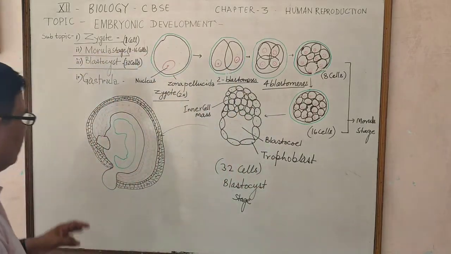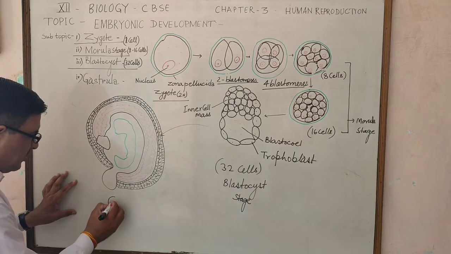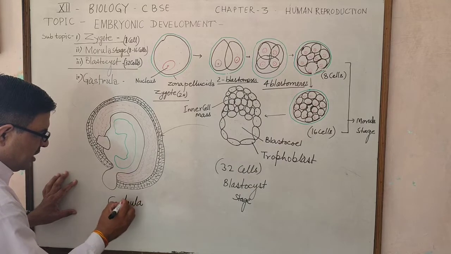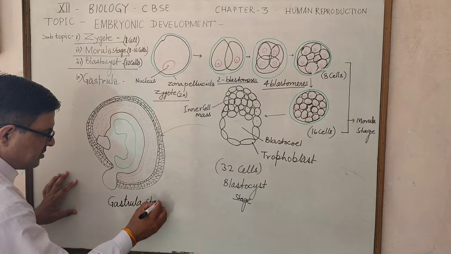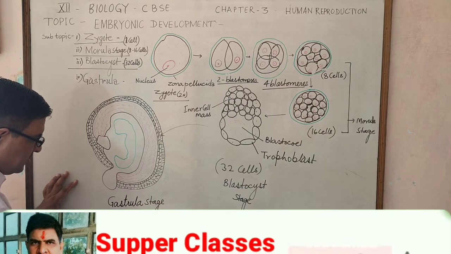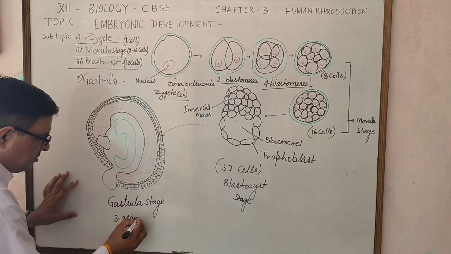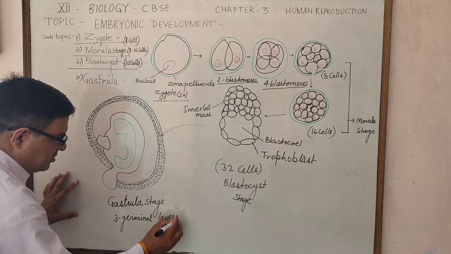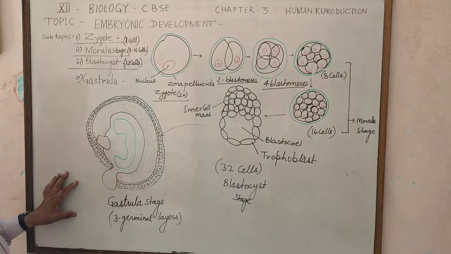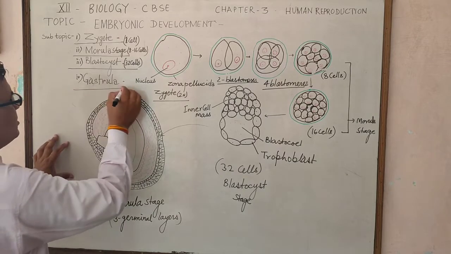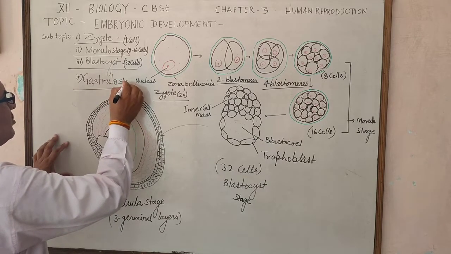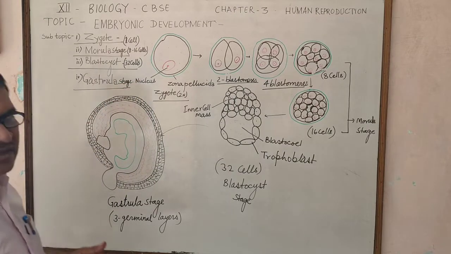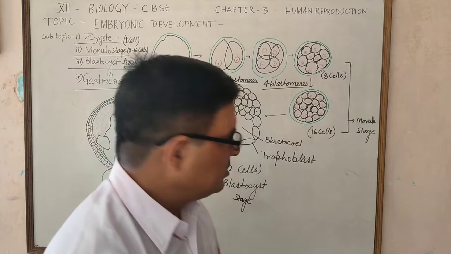In the development of the gastrula stage, which is the 4th stage of embryonic development, there are 3 germinal layers.